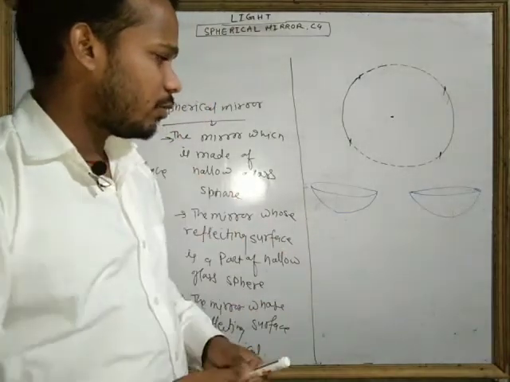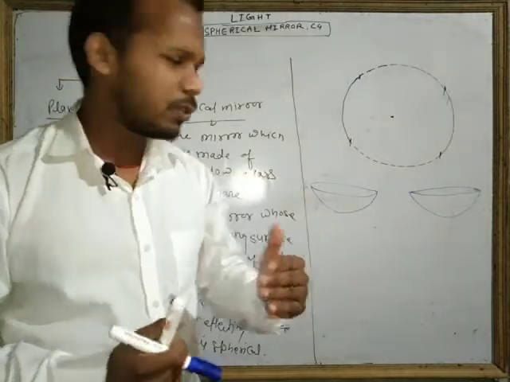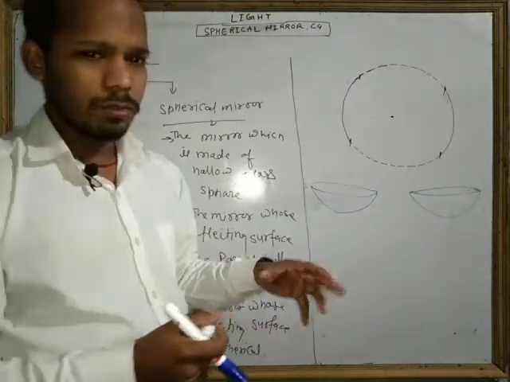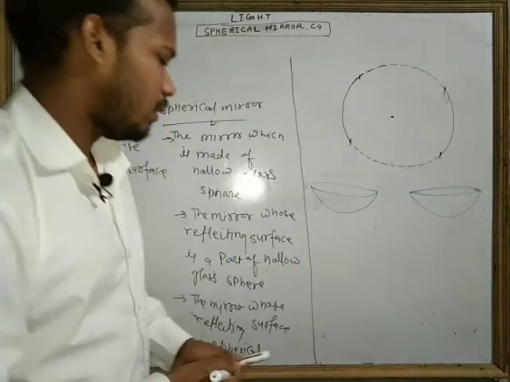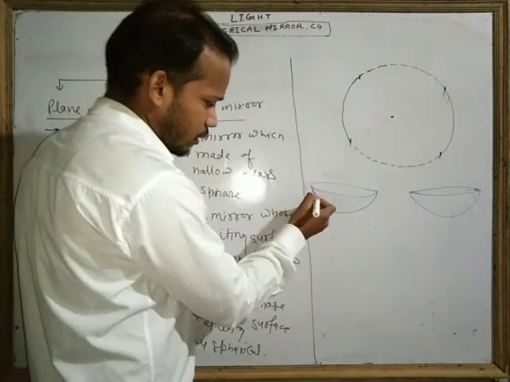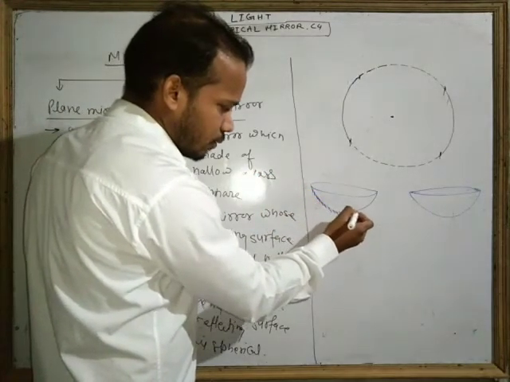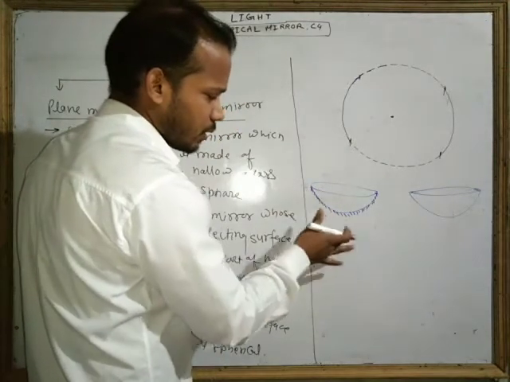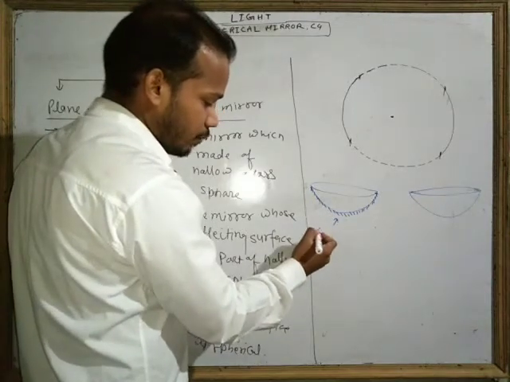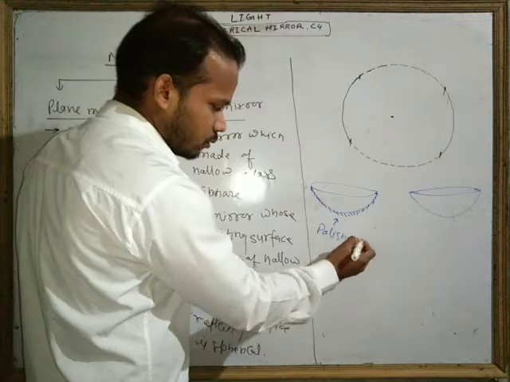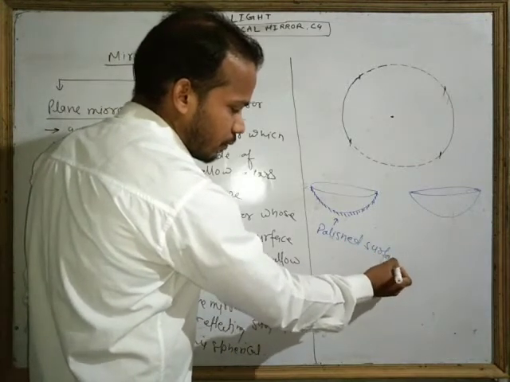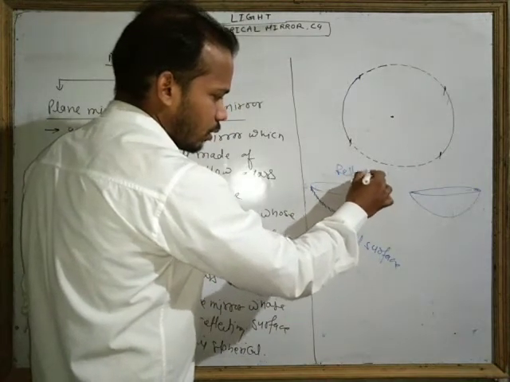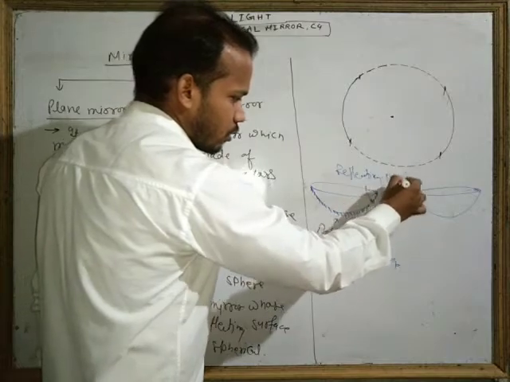Now look at how the mirror is formed. A mirror is formed by coating with silver. When we polish it with silver on the backward, plugged out surface, then this will be the polished surface, and this will be the reflecting surface.